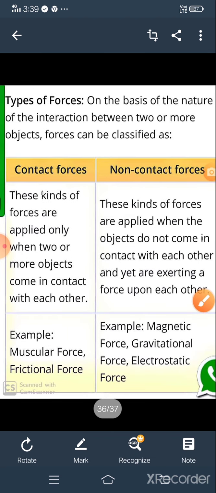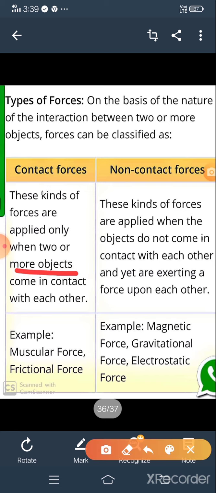Now, as you know about contact forces and non-contact forces, let us discuss the difference between them. When two or more objects come in contact with each other, it is known as contact force.